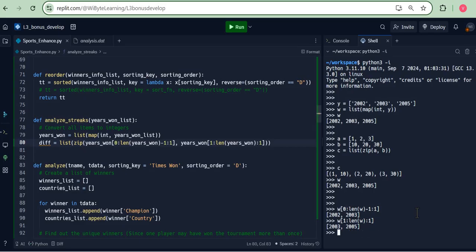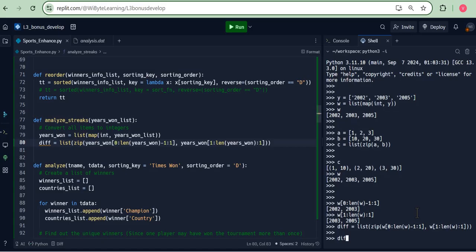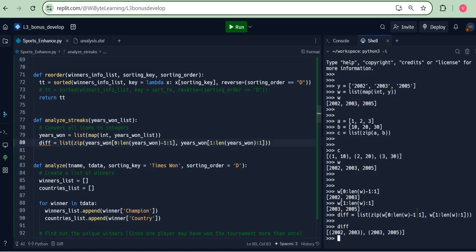So now the tuple that we form is diff, let's say list zip, and W. So two slices of W basically. Let me do it carefully. So here is 0 to len W minus 1 in steps of 1, whereas here it's 1 to len W in steps of 1. So when I do this, diff, notice, is a list of tuples, but basically I have combined these two, and so on. And the length of the list could have been much longer, but the same process would have happened.